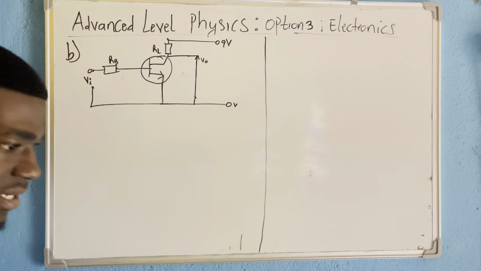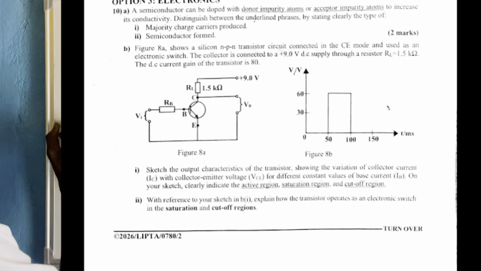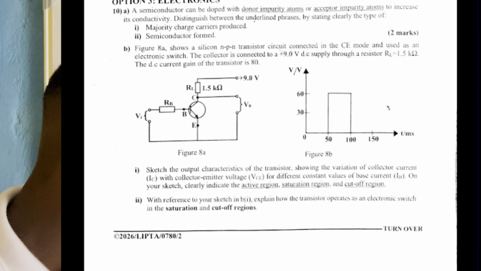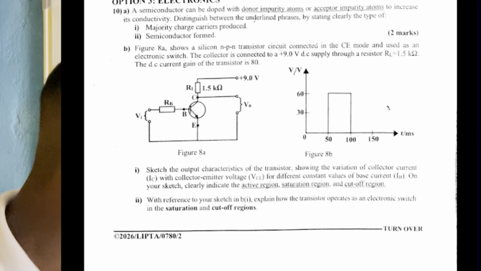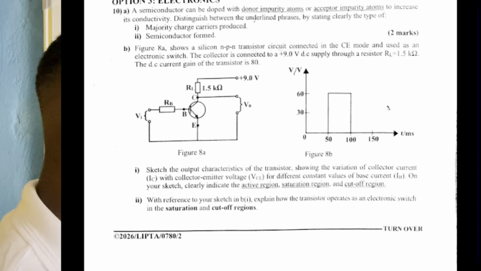Okay, we are having another diagram. I will draw it after. Let me first of all see the question they are asking. Question 1: sketch the output characteristic of the transistor showing the variation of collector current IC with the collector emitter voltage VCE for different constant values of the base current IB. On your sketch, clearly indicate the active region, saturation region, and cutoff region.